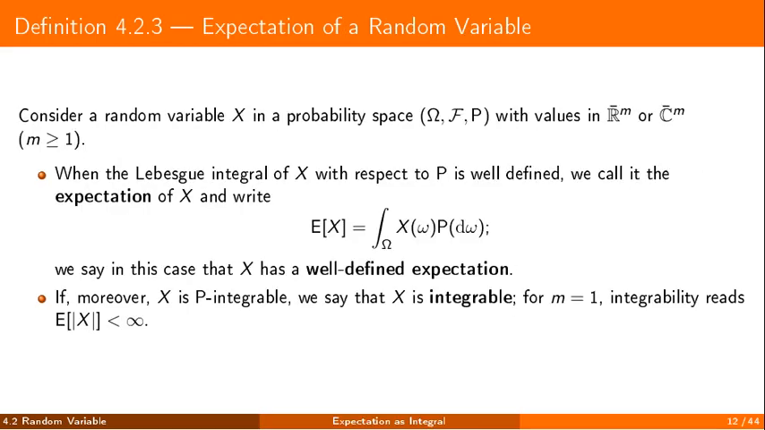Next comes the expectation. For a random variable valued in the extended reals or extended complex numbers, with 1 or several components, the expectation is its Lebesgue integral with respect to the probability. When that integral is well defined, we then say the variable has a well-defined expectation. When the variable is integrable with respect to the probability, we simply say it is integrable. For a single component, this means its absolute value has finite expectation.